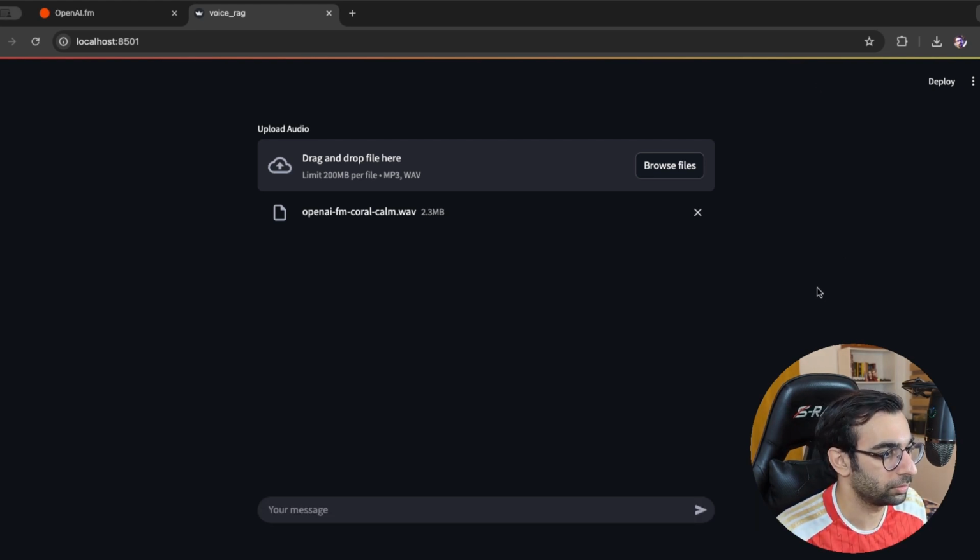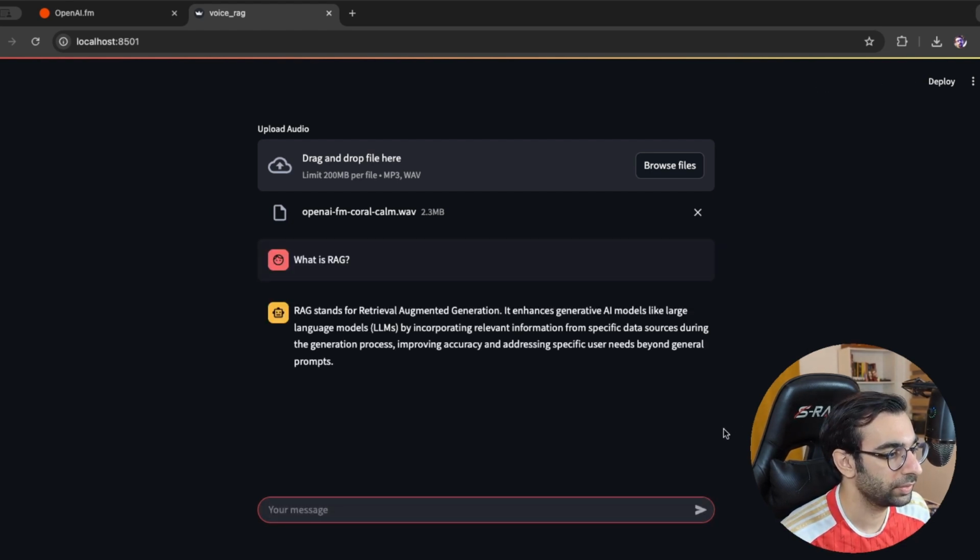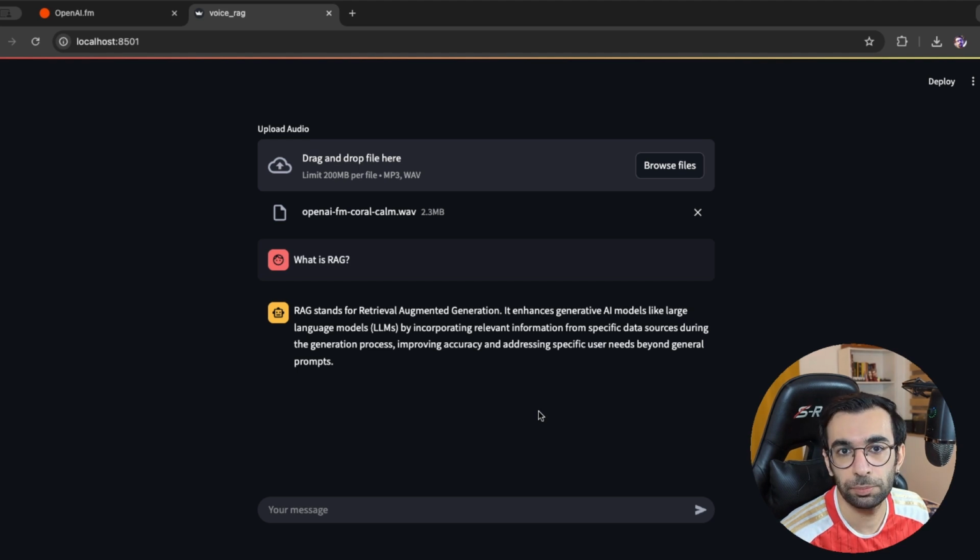So perfect, our file is uploaded, transcribed, and indexed successfully, and you can see that now we have our chat input. I'm gonna just ask what is RAG, and let's see what would be the answer. So the answer is ready. It's saying that RAG stands for Retrieval-Augmented Generation. It enhances generative AI models by incorporating relevant information. Yeah, perfect. The answer is completely correct, and based on what we had in our audio file.